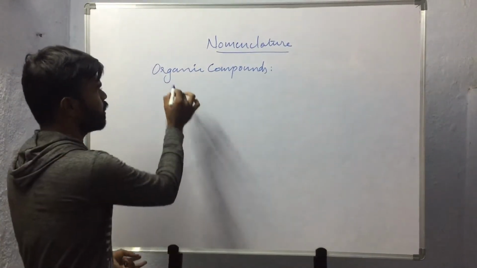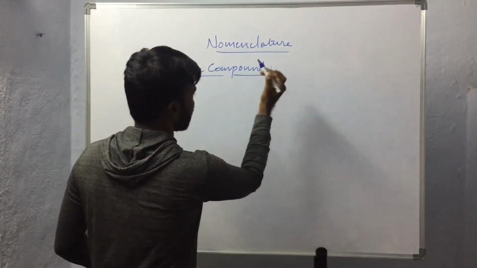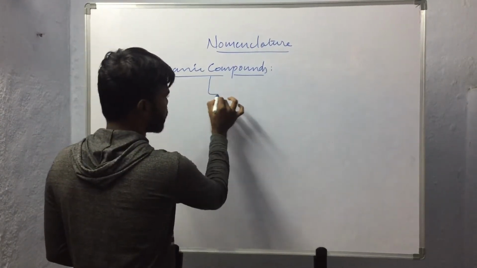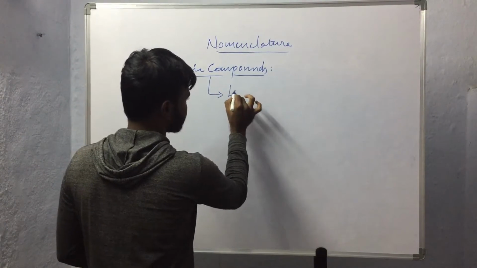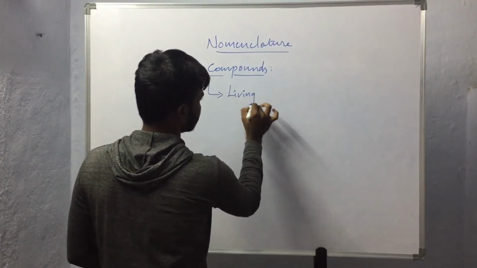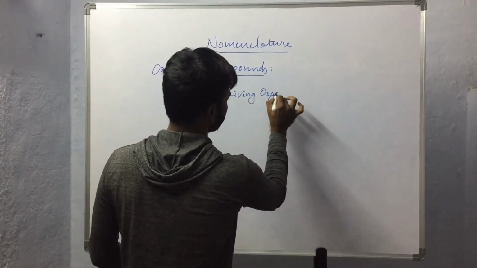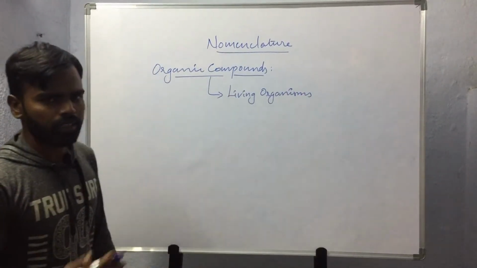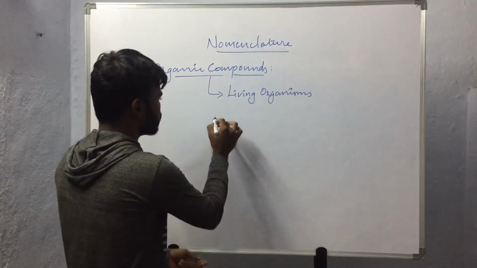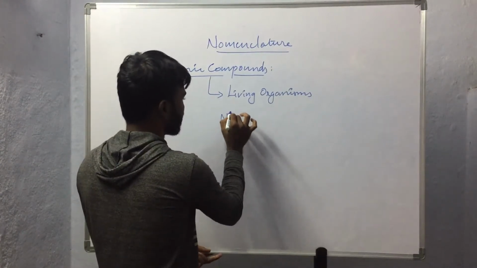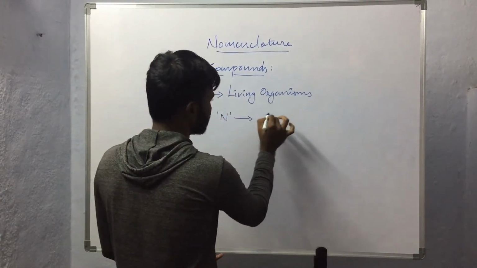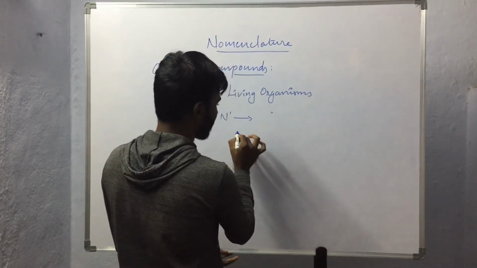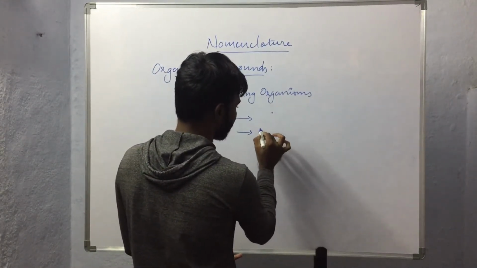So, in the earlier days, organic compounds were thought to be obtained from living organisms. Then, in the later days, so many organic compounds have been derived from the living organisms, and also so many compounds have been synthesized in the laboratories.